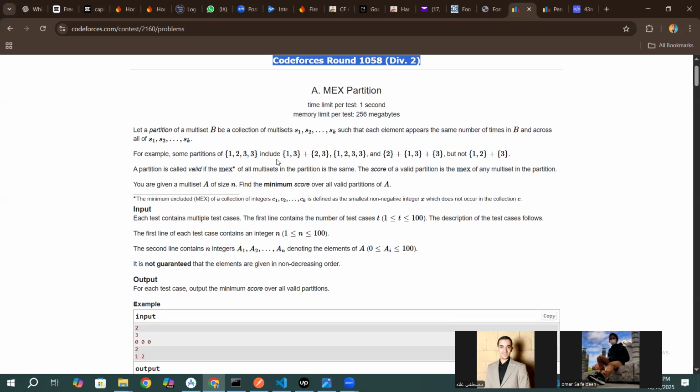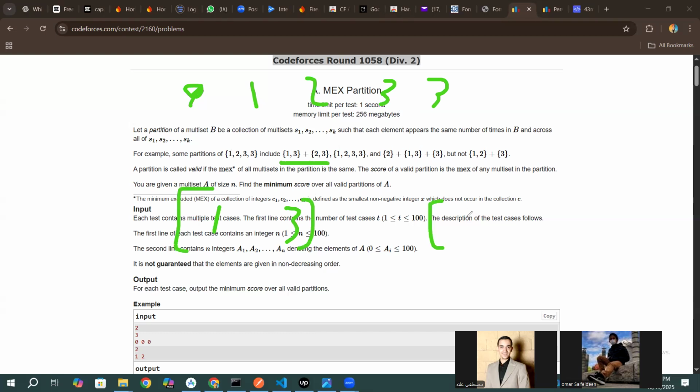So for example, if we have 1, 2, 3, 3, there's a partition here which is 1, 3, and another array, 2 and 3. Every element occurred exactly once. 2 exists here, 3 exists here, 3 exists here. So this is a partition. We didn't say yet whether this is valid or not valid. This is just a partition.